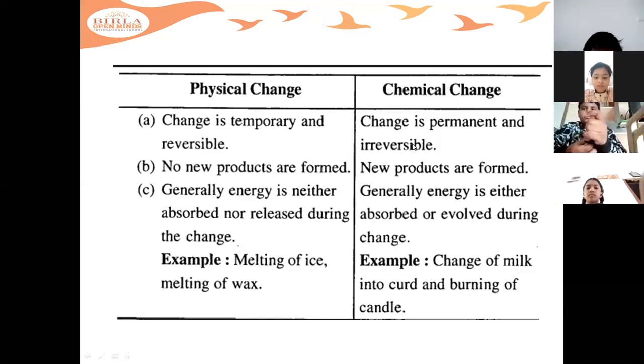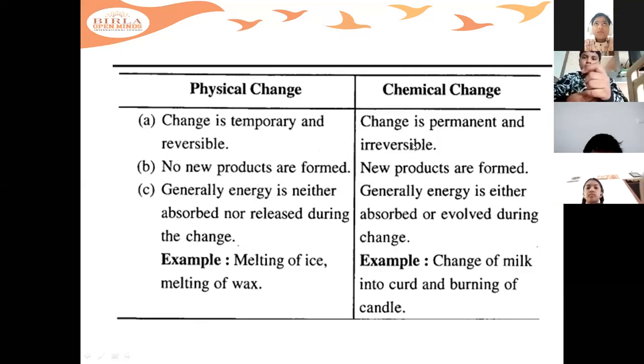For example, is cutting of wood reversible or irreversible? It is an irreversible process because you cannot attach back the wood which you have cut. So in physical change, you can see both reversible and irreversible changes. An example of reversible is if you elongate a rubber band and leave it, it comes back.